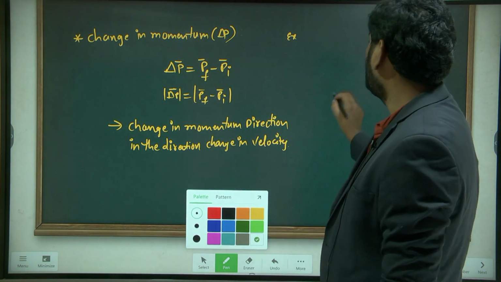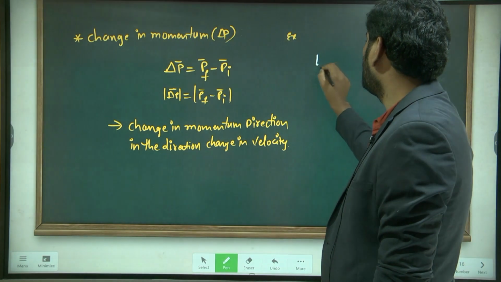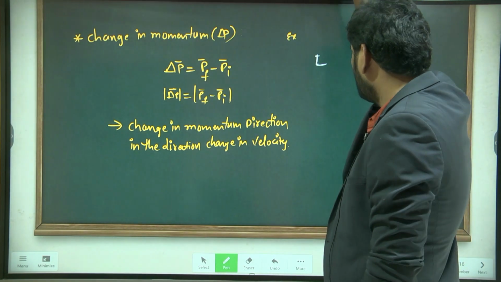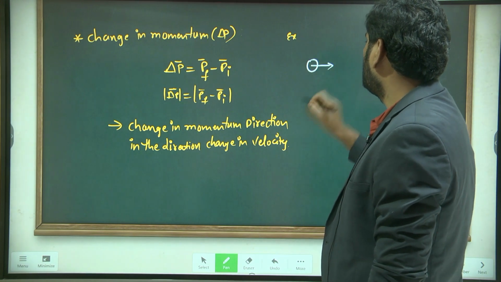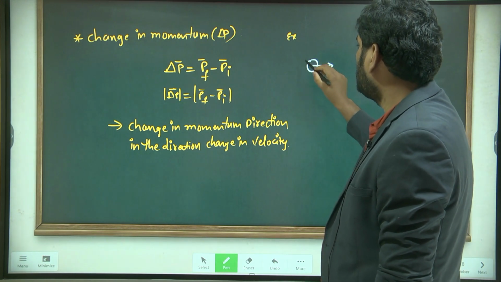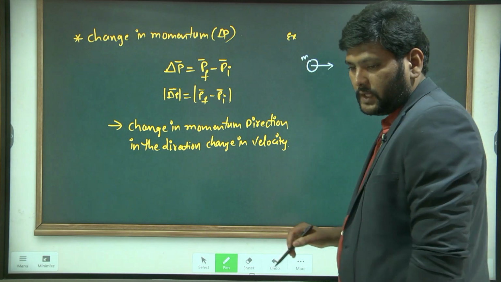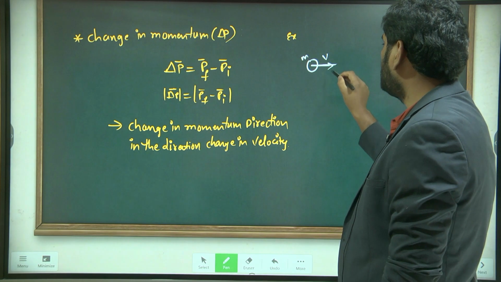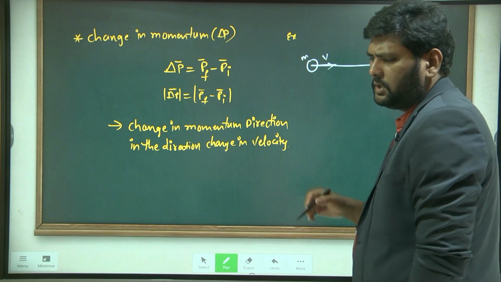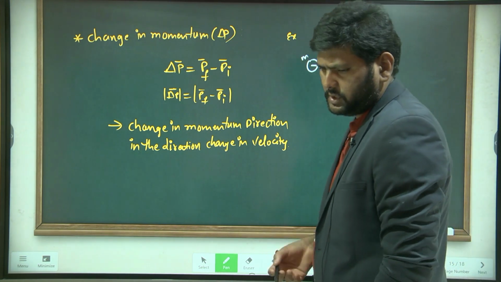See here, let me take this as an object. Initially, the object's mass is m. It is moving with some velocity v in a horizontal direction. Let me take the east direction.